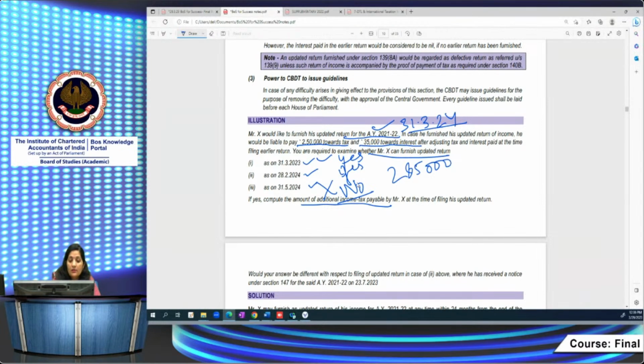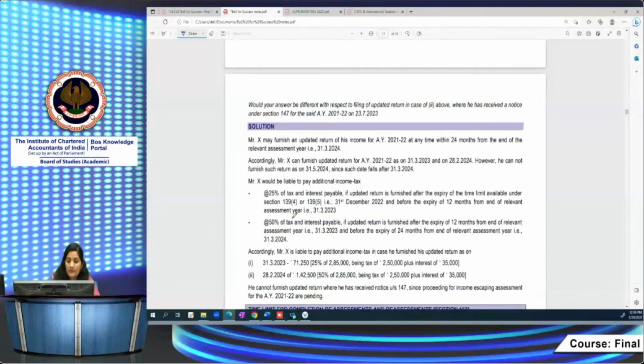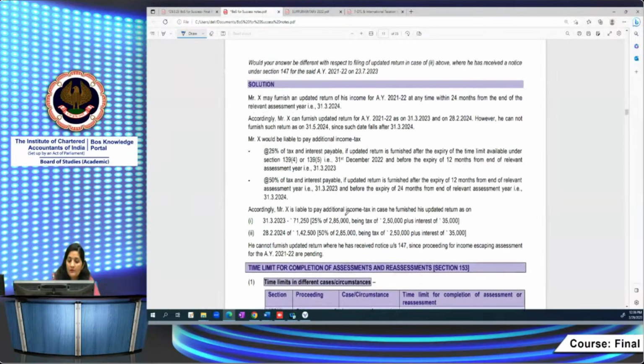If he furnishes return of income as on 31st March 23, then how much additional income tax he has to pay? 25%. Right? If he furnished it as on 28th of February, then he has to pay additional income tax at the rate of 50%. Right? Here, he cannot furnish his return of income. So what is the additional income tax liability? If he furnishes, it's 71,250. And in case of the second part, it's 1,42,500.